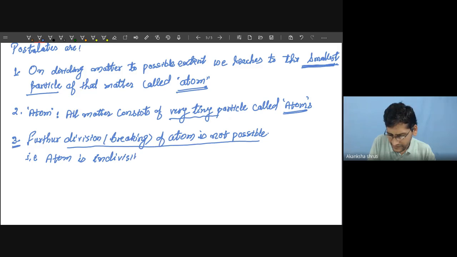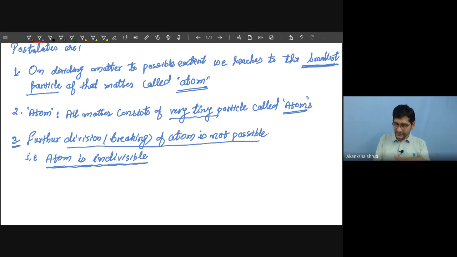Indivisible. It is this one. So just keep in mind this term, it is enough. Atom is indivisible. Okay, student. This atom is indivisible means atom will retain its identity even during the reaction. Means whatever the number of atoms we are increasing, the mass of that matter will increase.